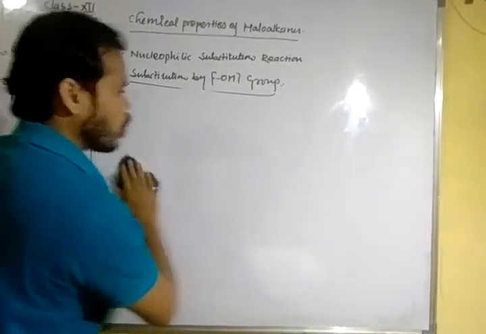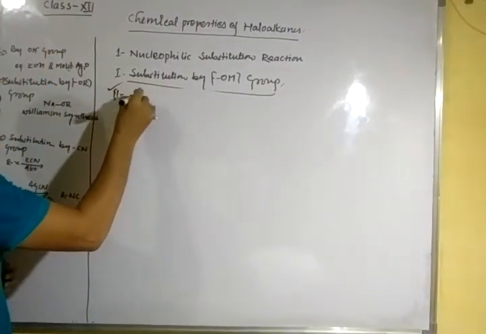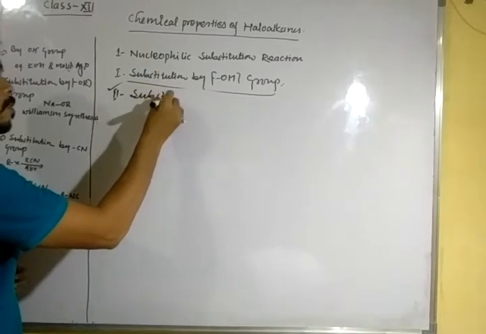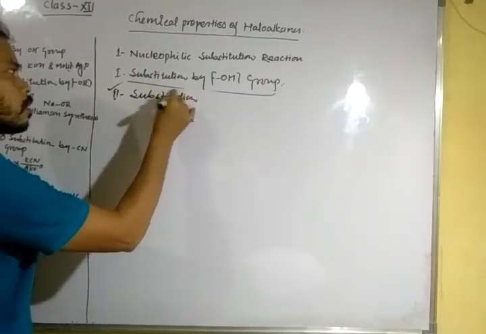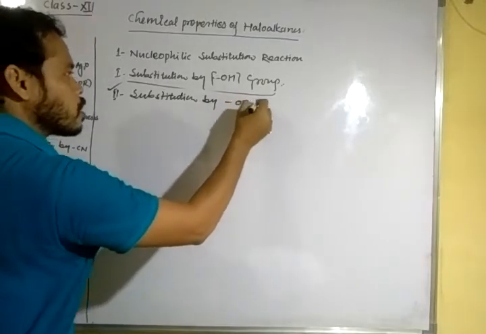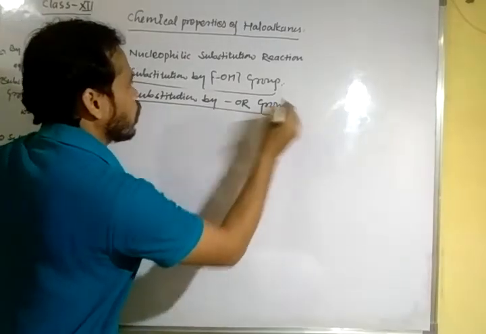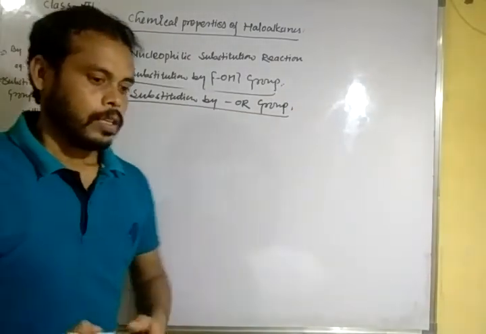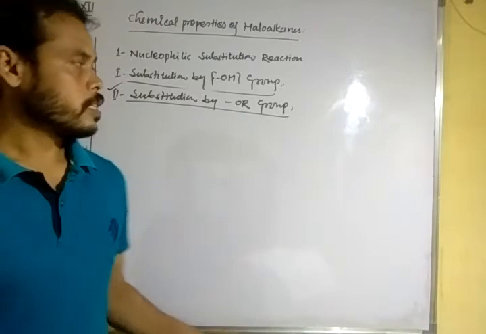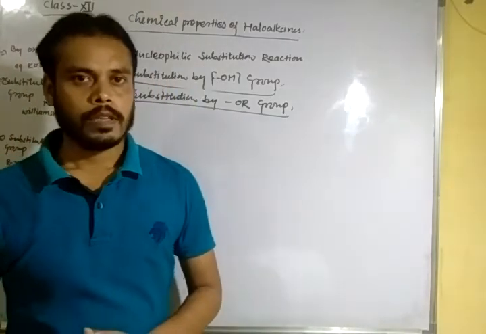Substitution by alkoxy group. In this reaction we can prepare ethers.